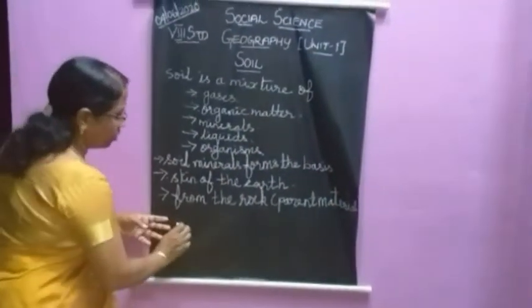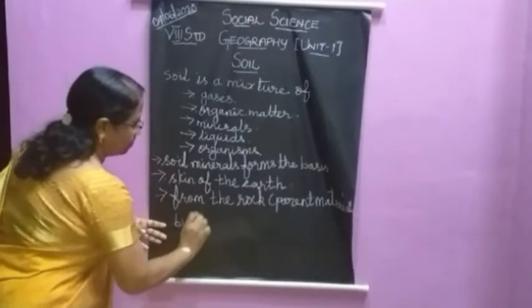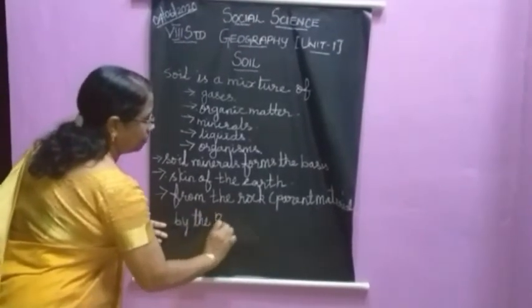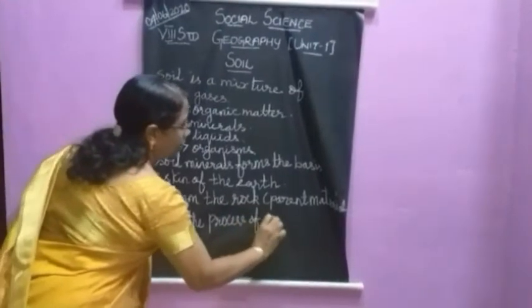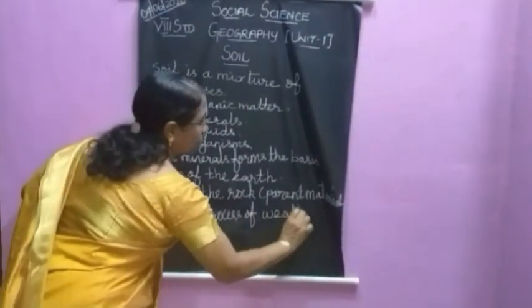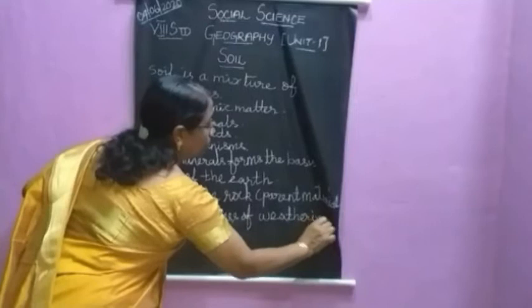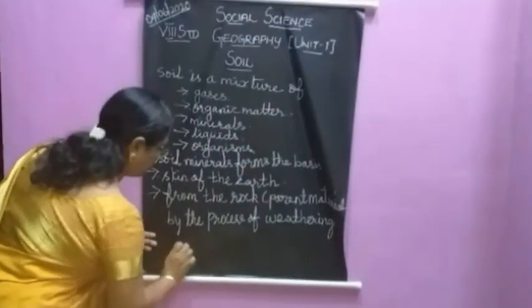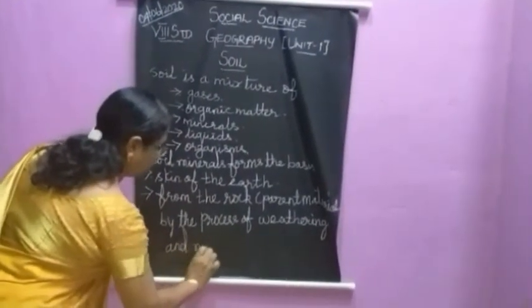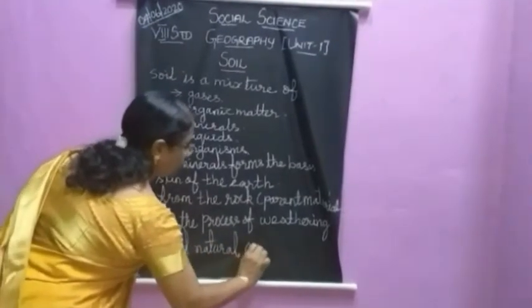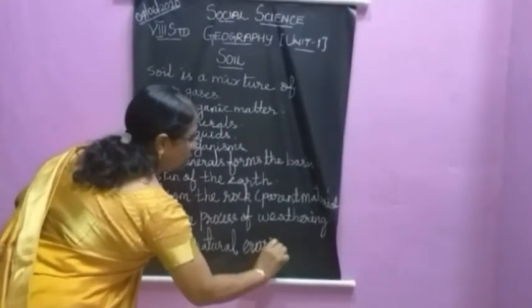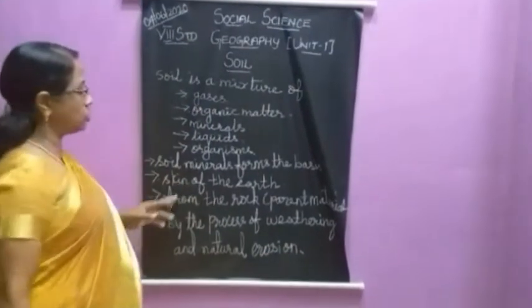By the process of weathering and natural erosion. So these are the things for soil.